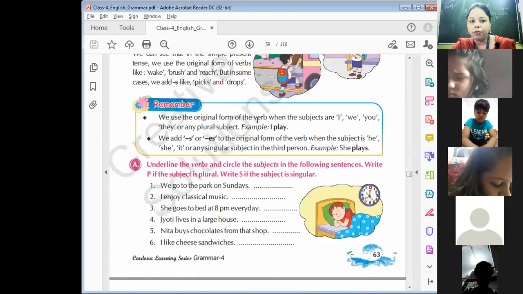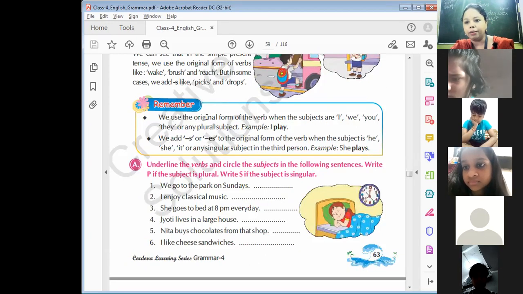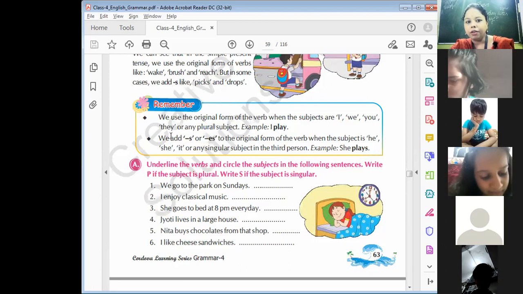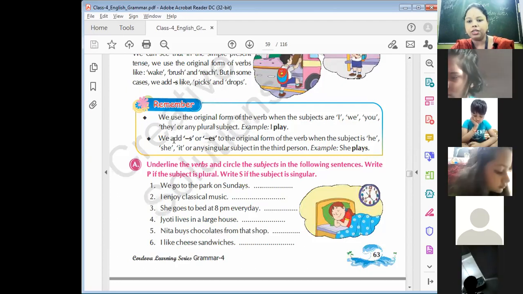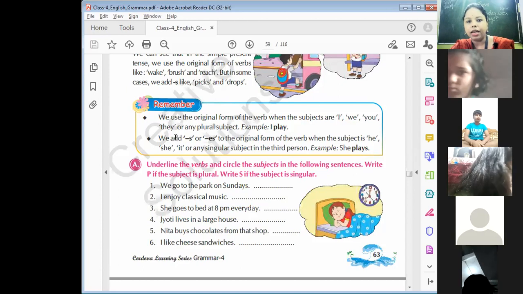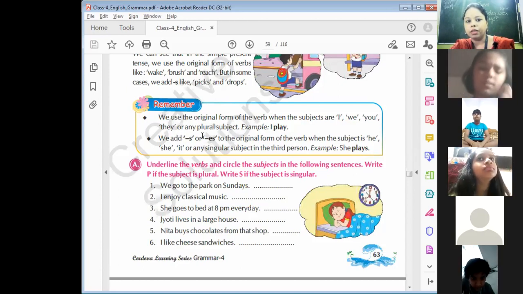So we use the original form of the verb when the subject is I, we, you, they, or any plural subject. Understand? Jab subject I, you, we, they hota hai, any plural, then we just have to use the original form, the first form of the verb. And if there is any singular, he, she, it, then we have to use s or es with the original form of the verb.